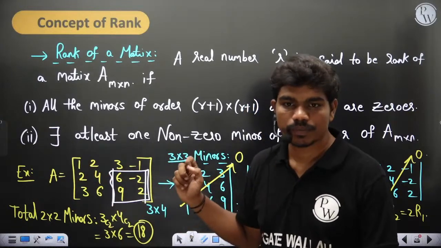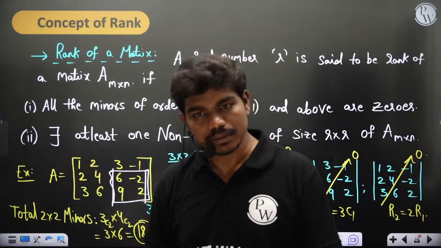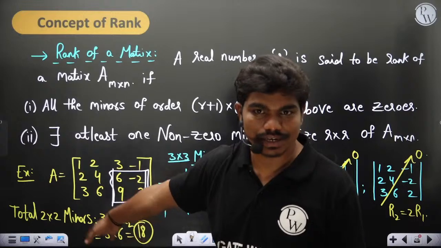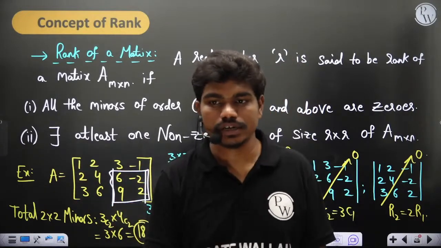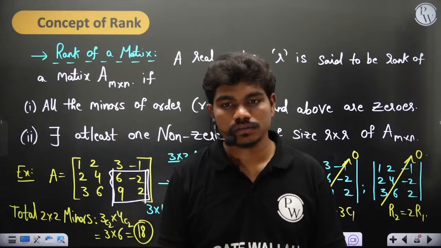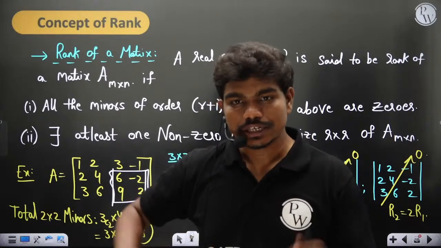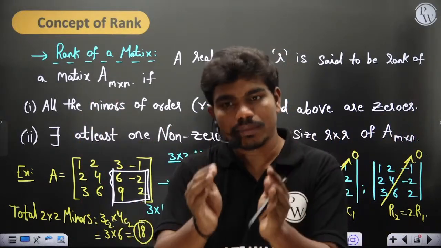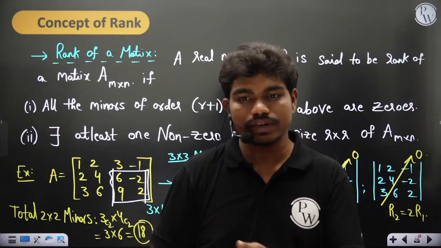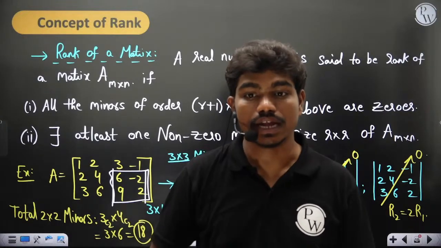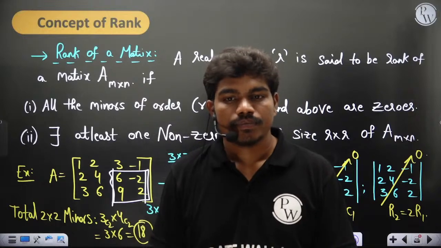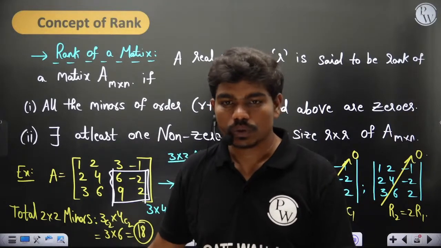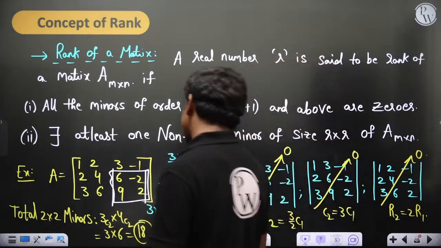Rank should not be 0; it can be 0 only if the matrix is a null matrix completely. If the matrix is a null matrix, then the rank is 0, because whether you go 3 by 3, 2 by 2, or even 1 by 1, you will have a 0 element inside, so definitely the rank is 0 for a null matrix. Is this clear? So this matrix has a rank equal to 2.